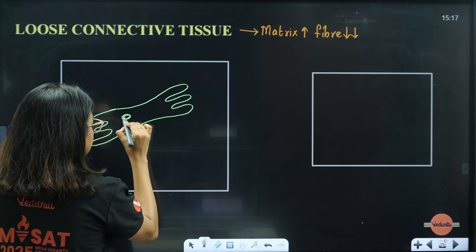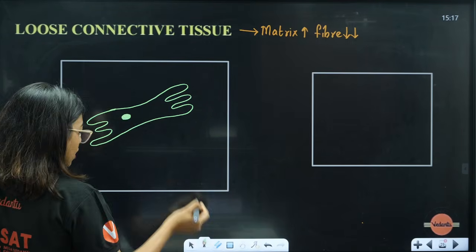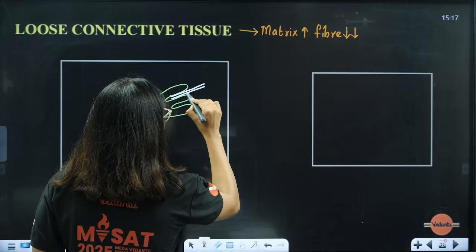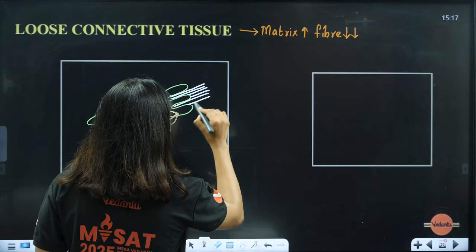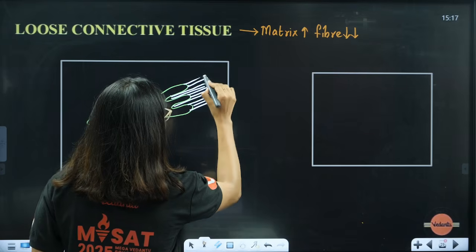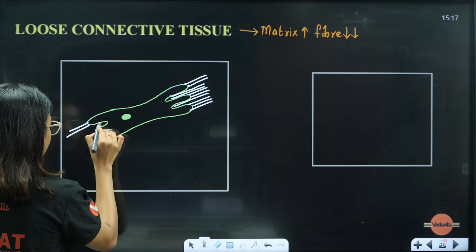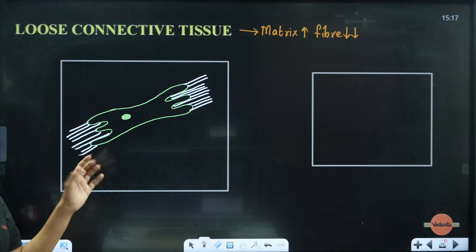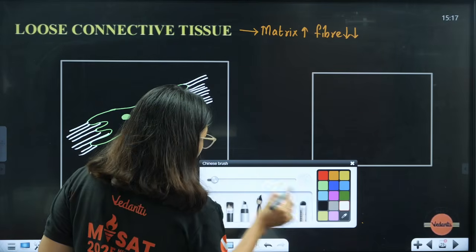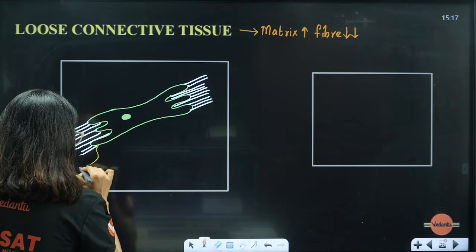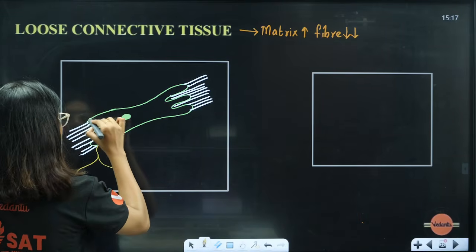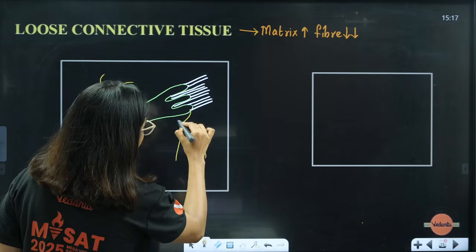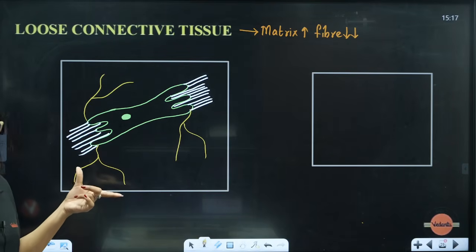In the fibroblast cell, students, it forms the fibers. So fibers, I told you, there are collagen fibers. The collagen fibers will be white in color, students. Elastin fibers, the elastic fibers, will be yellow in color. This is the diagram given in your NCERT. All of you can open and see. It will look like this. Okay, fibroblast. Then from here only you will notice that some yellow color fibers are also extending, but fewer, okay, some are extending like this. These are your elastin fibers.